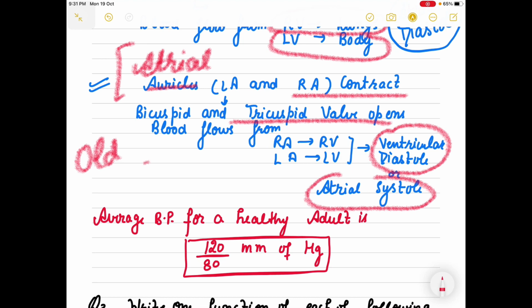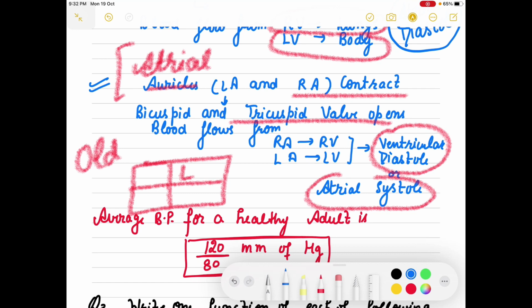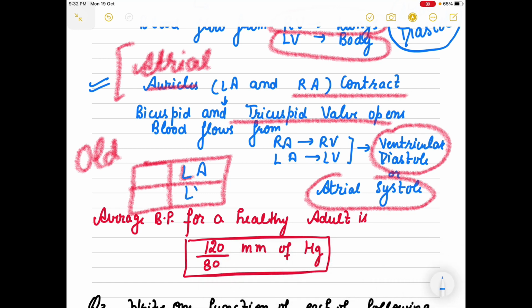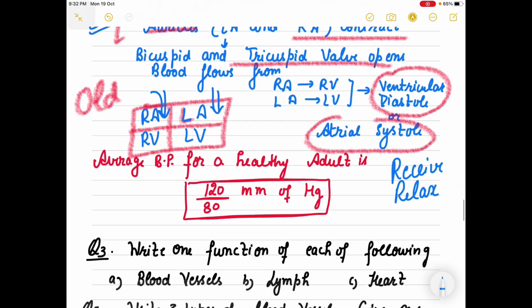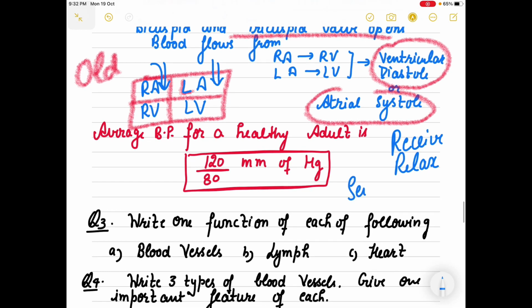कोई भी चीज़ contract कब कर रही है, एक छोटा सा concept मैं यहाँ पे समझाऊंगी. A very quick concept I will tell you. Okay, that is the left atrium, left ventricle, right atrium, right ventricle. Just listen to me very carefully. Whenever these will receive blood, they will relax. जब भी कोई receive करेगा blood, they will relax. Whenever someone is sending the blood to another, they will contract.